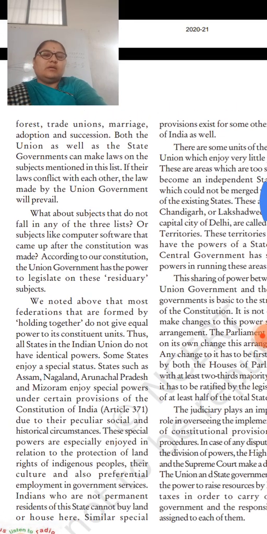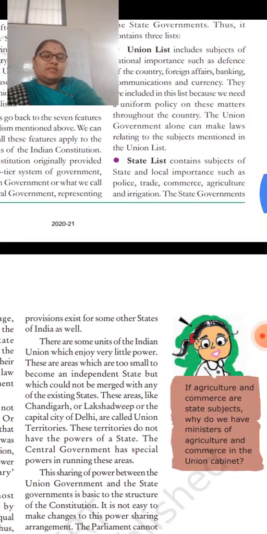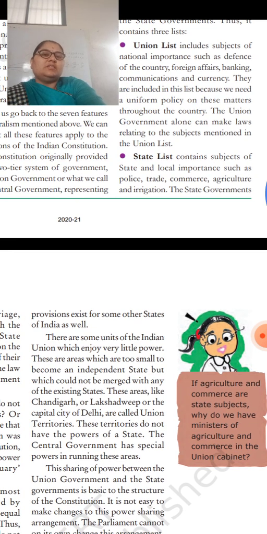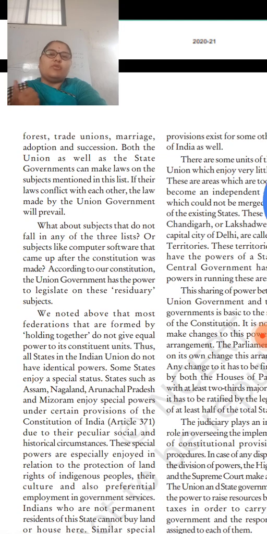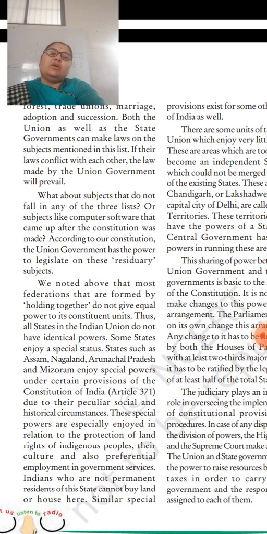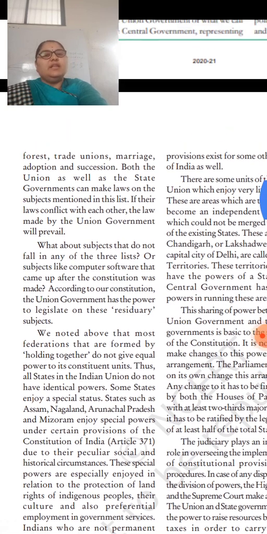So if there is a fight or any dispute between these subjects, state subjects such as police, trade, commerce, agriculture, irrigation, then what happens? The state governments, forest, trade unions, marriage, adoption, and succession. So these are the things. These are around 10 subjects which come both in the union as well as in the state. So government can make laws on the subjects mentioned in the list. Who is making the laws? The government can make the laws in the forest, in the trade unions, in the marriage.